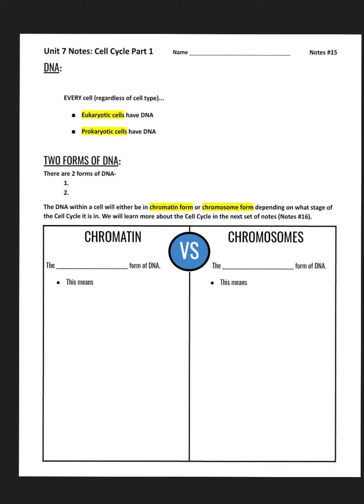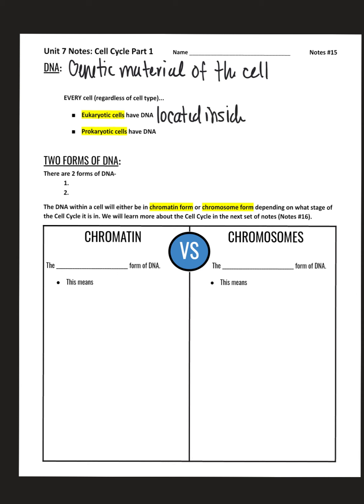For DNA, we know DNA is our genetic material of the cell. Remember, every cell, regardless of the cell type, is going to have DNA in order to function. So remember, we have our two cell types, eukaryotic cells and prokaryotic cells. Eukaryotic cells have DNA located inside the nucleus. Remember, that is the specialized compartment that holds on to the DNA.